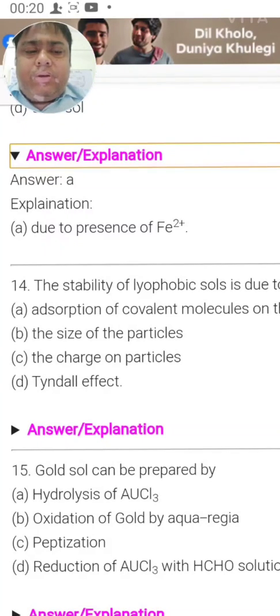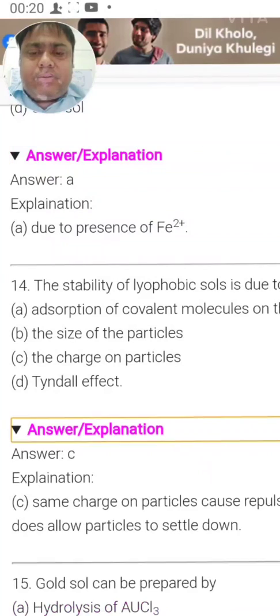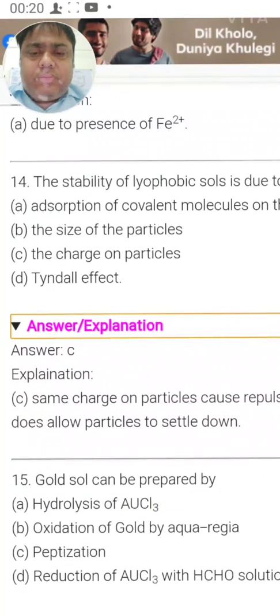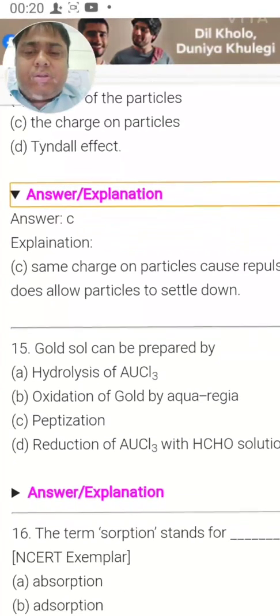So it should be C, charge of the particles. Same charge of the particles cause repulsion and does not allow particles to settle down. So there are lots of typographical errors also in this.